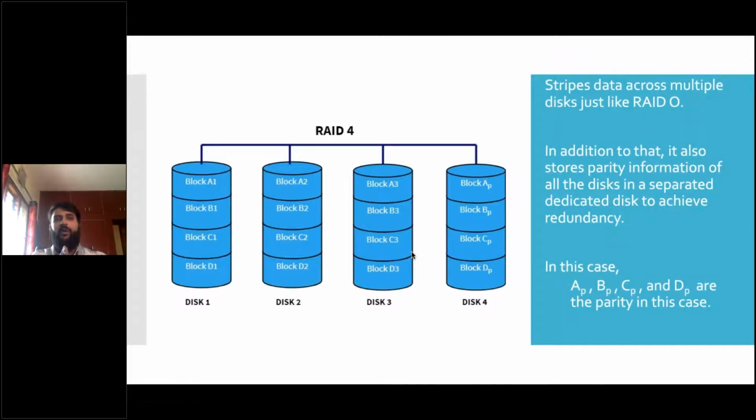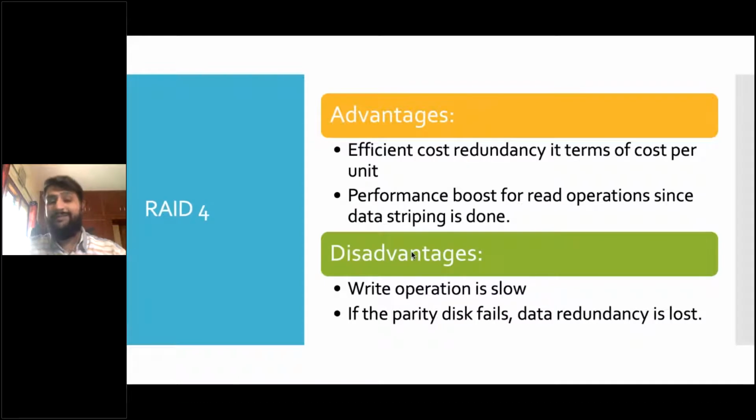In simple terms, data redundancy means that if you have data A, you'll have another copy of data A. That is redundancy. Basically, if you lose one, you have the other. That is it. Okay, that is RAID 4.